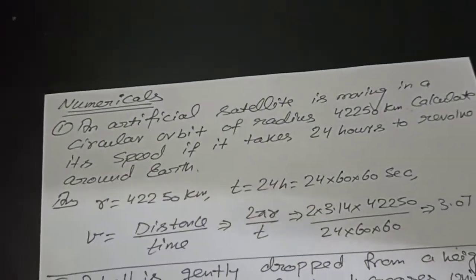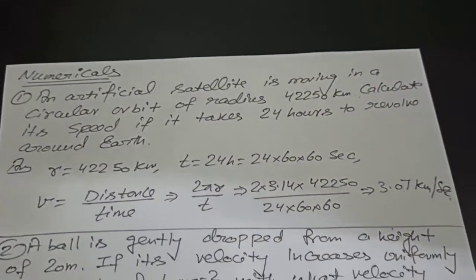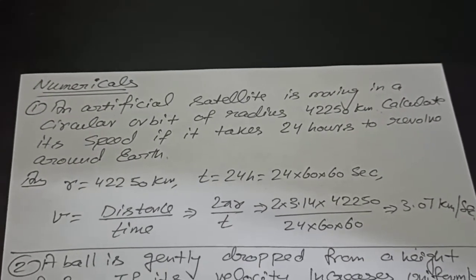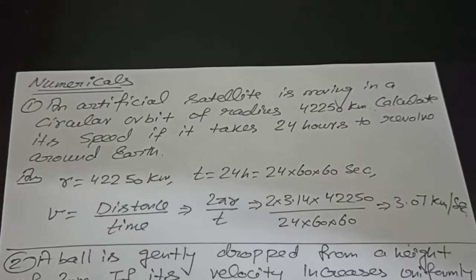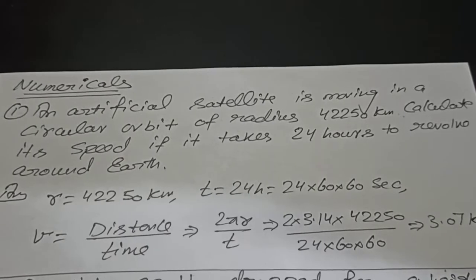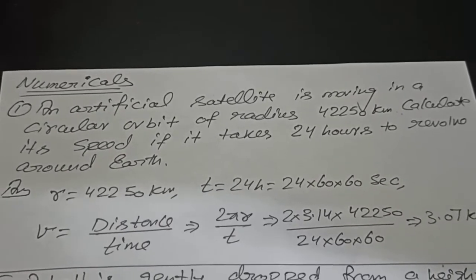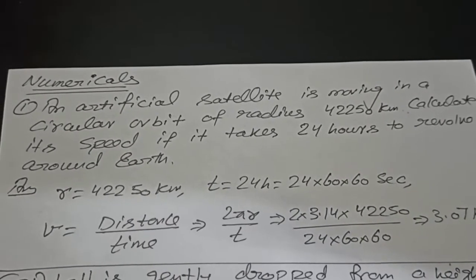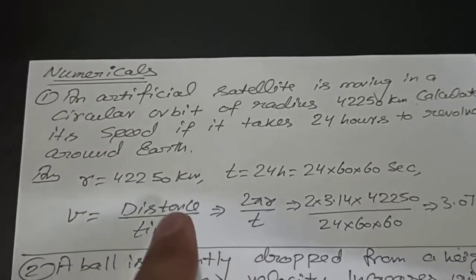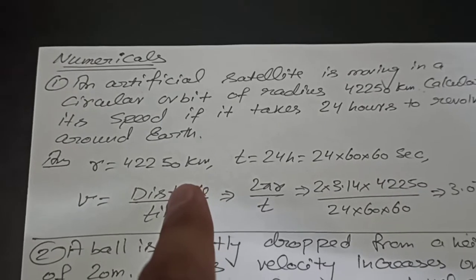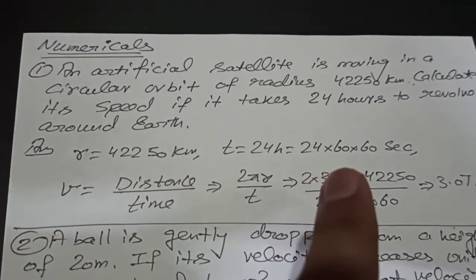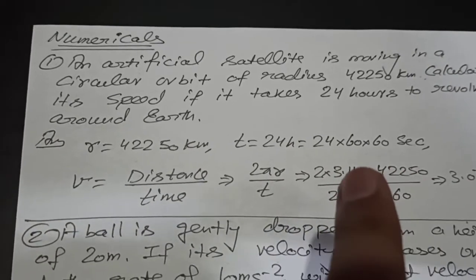In the next video we have numericals based on the circular path or circular motion. The numerical is that an artificial satellite is moving in a circular orbit of radius 42250 km. Calculate its speed if it takes 24 hours to revolve around the earth. Here is the circular track of radius r, and the time period is 24 hours, which is given. So 24 converted into seconds: 24 into 60 into 60.